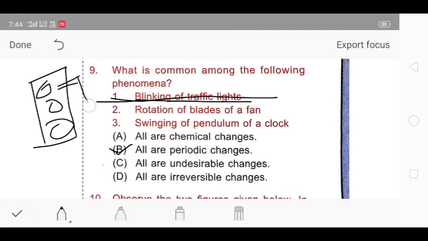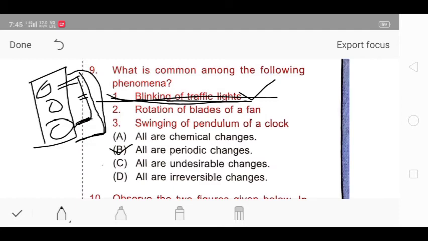After some time it turns into yellow, and after some time it will turn into green. So it is a specific time and it is a periodic change. So the first is a periodic change.